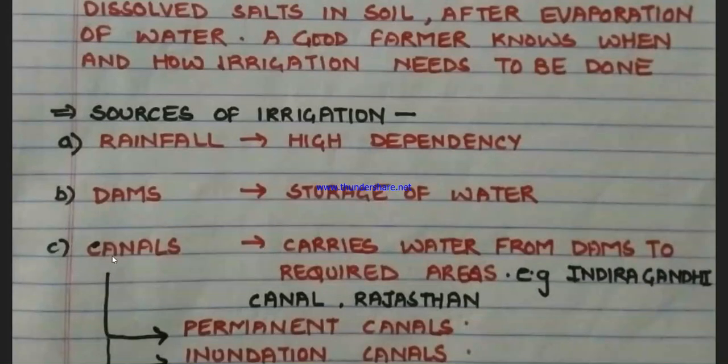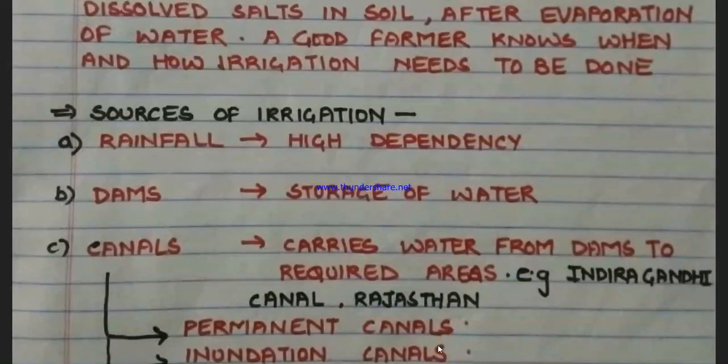Canals can be permanent canals which continuously supply water, but there are variations in the season as well. Sometimes a particular region may not get enough rainfall, though in previous seasons that region must have got enough. So in those areas inundation canals are prepared.